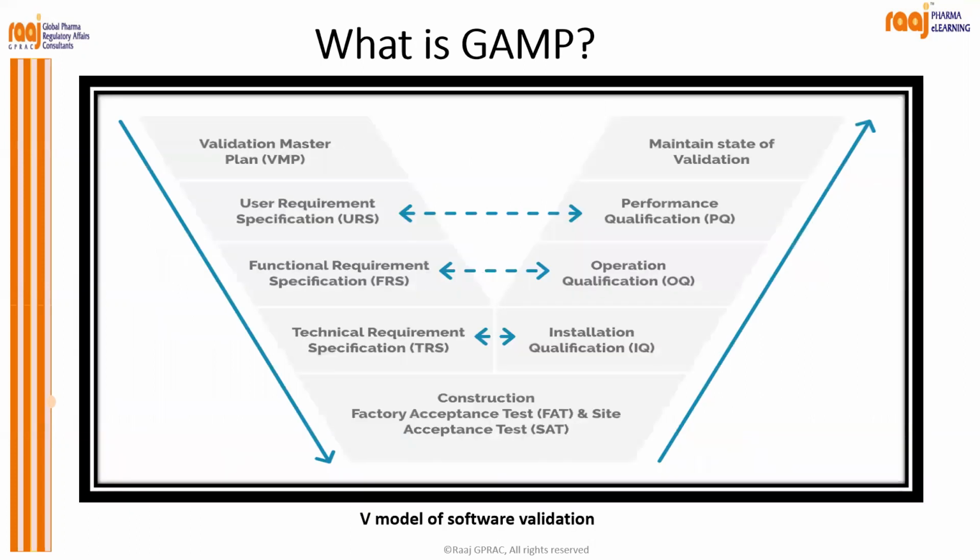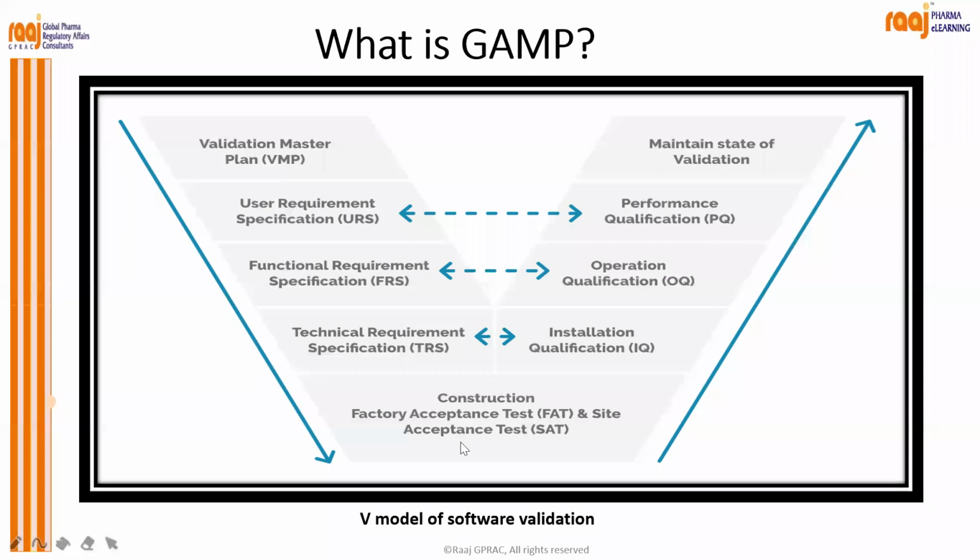So this is how the V model looks. Whenever you start, the validation master plan, that is the VMP, should be in place. Then the user requirement specification. You might have heard about URS. FRS is the functional requirement. Then TRS is the technical requirement specification. Then FAT and SAT, the factory acceptance test and the site acceptance test.